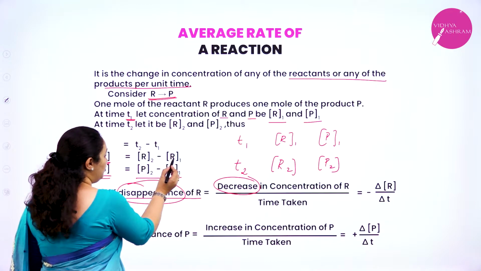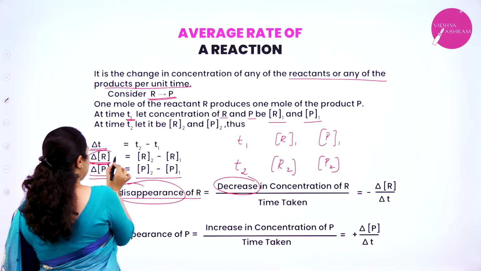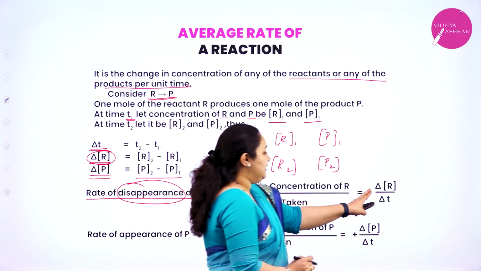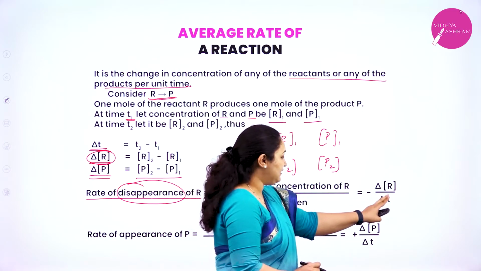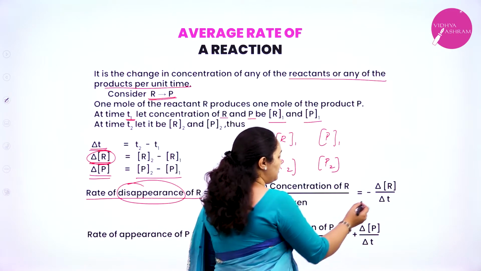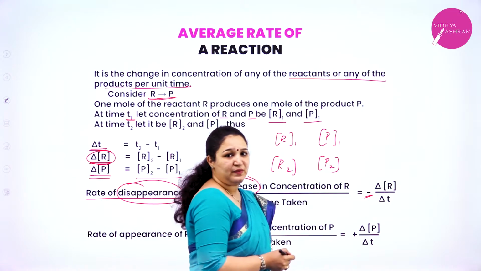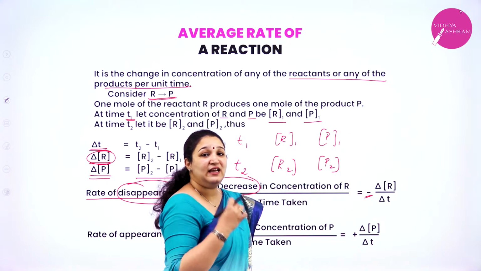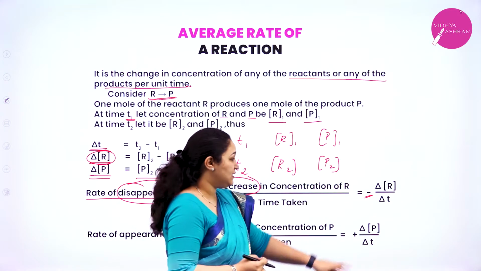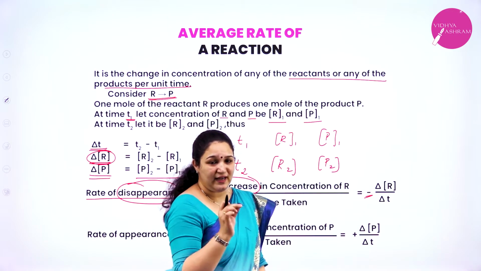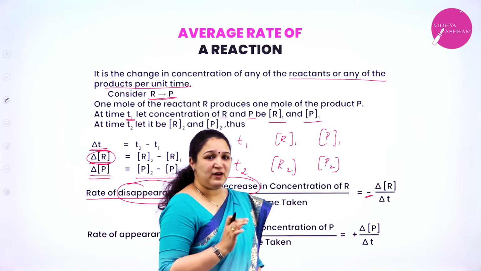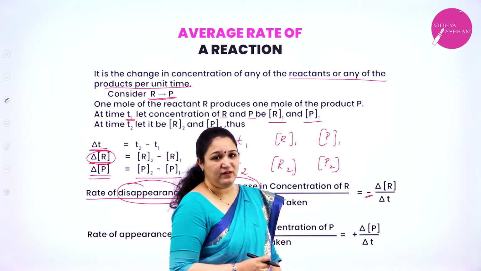That is R2 minus R1, which I have written as delta R. So it is delta R by delta T. Now why is there a negative sign here? That is because it is a decrease in concentration. That is the reason we are putting a negative sign. Always for reactants we put this negative sign.